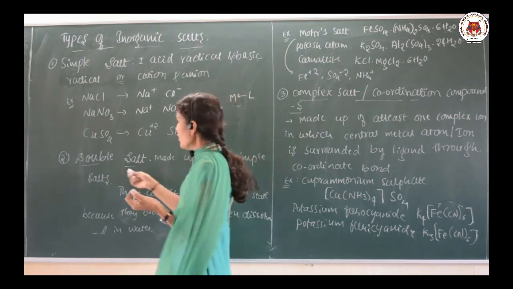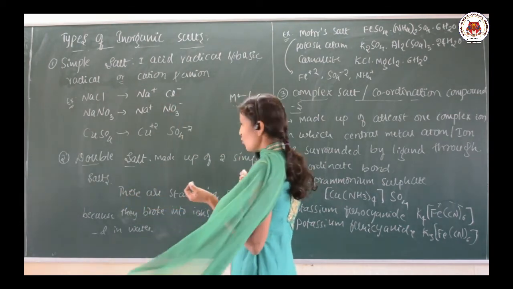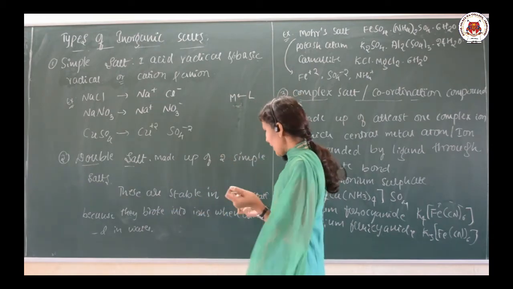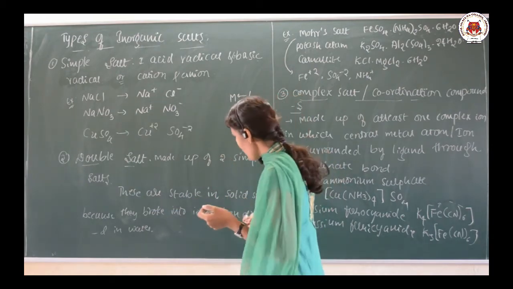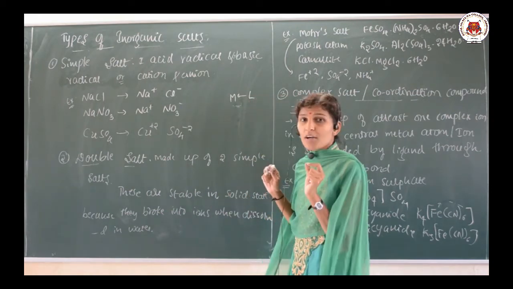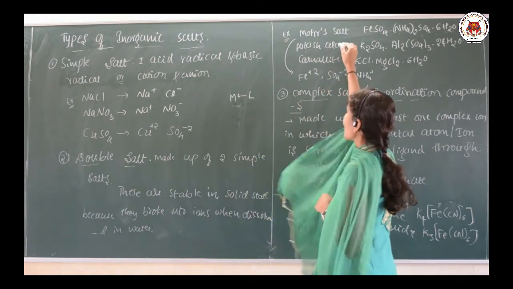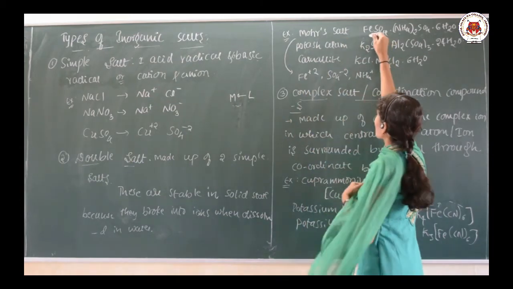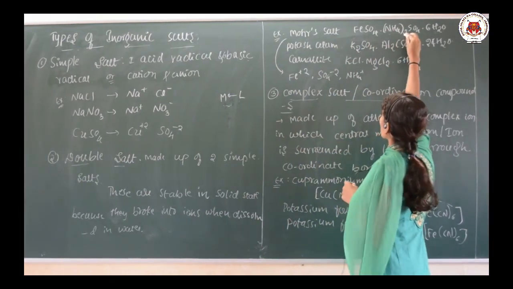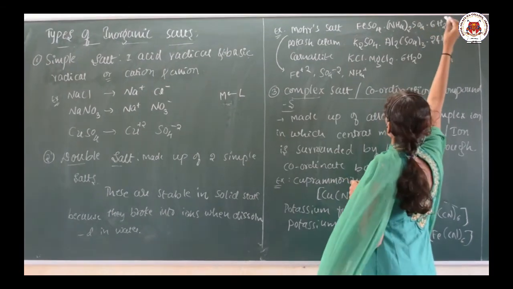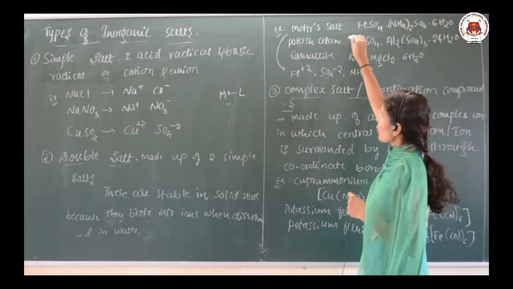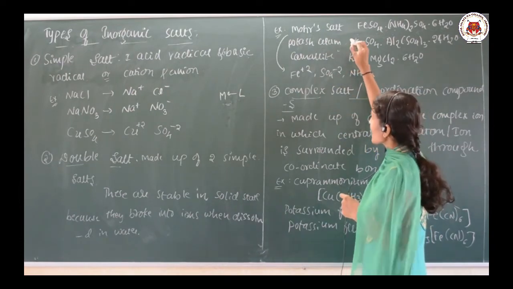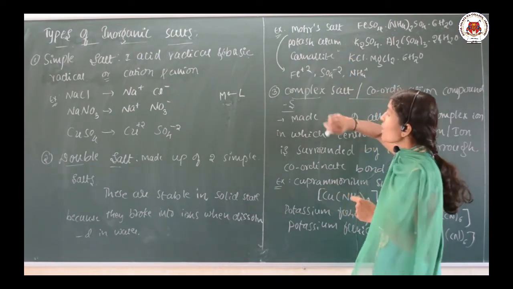And a double salt is made up of two simple salts. They are stable in the solid state, and they break into ions when dissolved in water. An example of a double salt is Mohr's salt. You need to know the formula: FeSO4.(NH4)2SO4.6H2O. Potash alum is also an example of a double salt, and carnallite is also an example of a double salt.